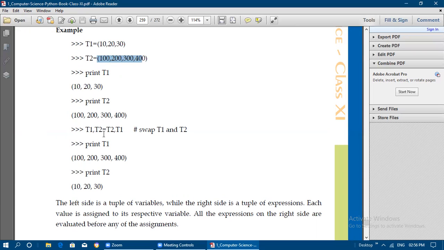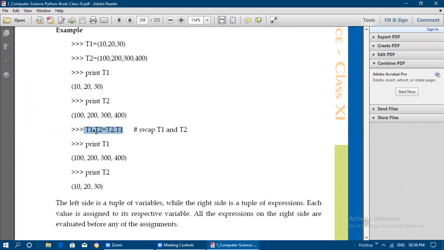That means what we are doing here is t1 is the first left side variable, so the right side's first value, t2, is assigned to it. The second tuple variable on the left side is t2, and for t2 we are going to assign t1 as the second value. That means t1 is assigned with t2 and t2 is assigned with t1. This is the meaning of this statement. So here we have done the swap of t1 and t2. This method also we can use for swapping values.